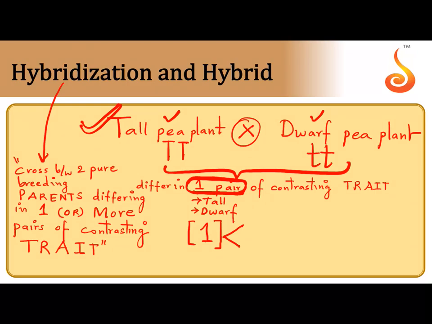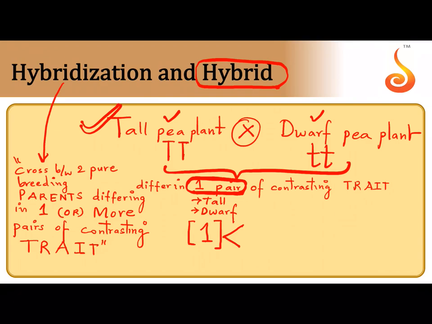And what do you call an offspring of such a hybridization? After you conduct a cross, you will get an offspring. The offspring obtained by hybridization is called hybrid. The product of hybridization is referred to as the hybrid.